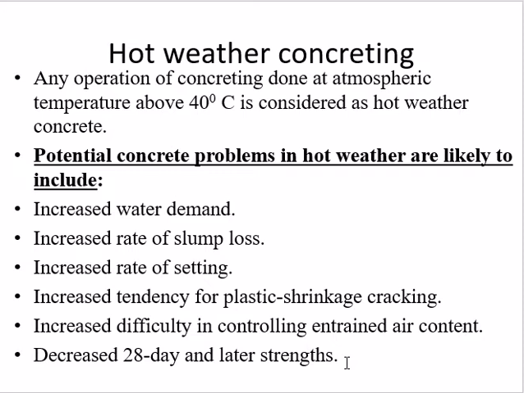Then protect the concrete surface during placement with plastic sheeting or evaporation retarders to maintain the initial moisture in the concrete mixture. Then provide sufficient labor to minimize the time required to place and finish the concrete, as hot weather conditions substantially shorten the time to initial and final set.